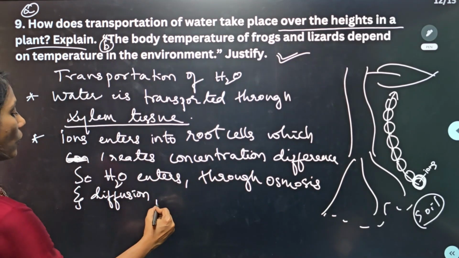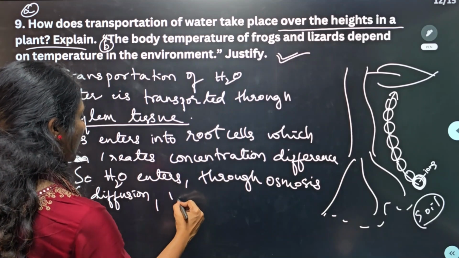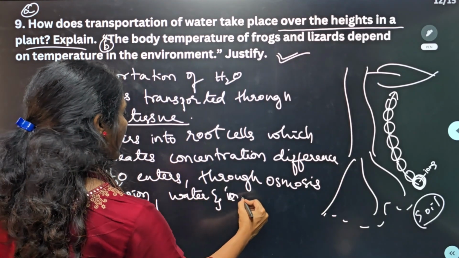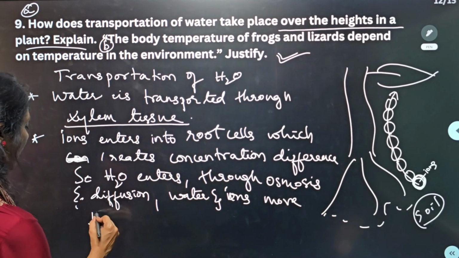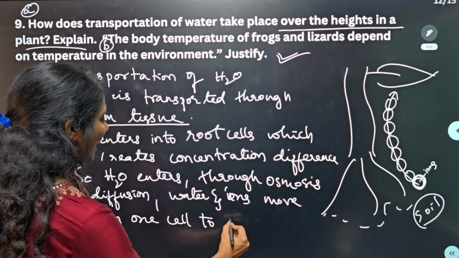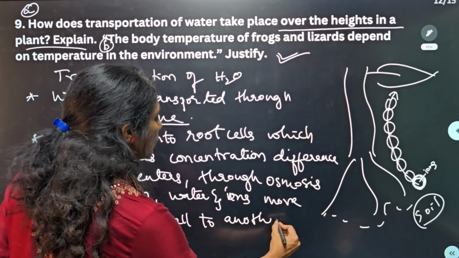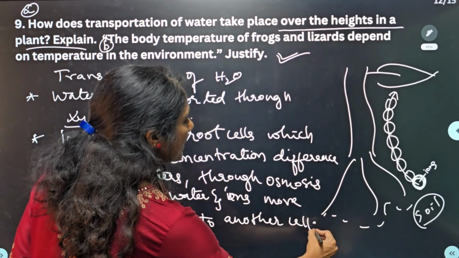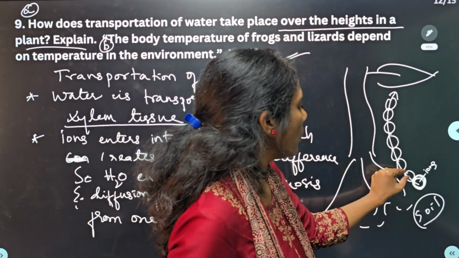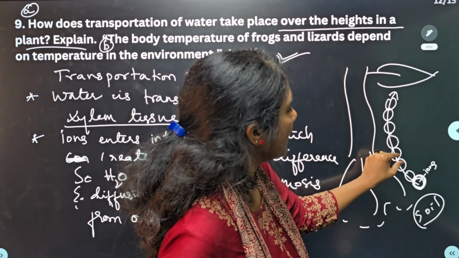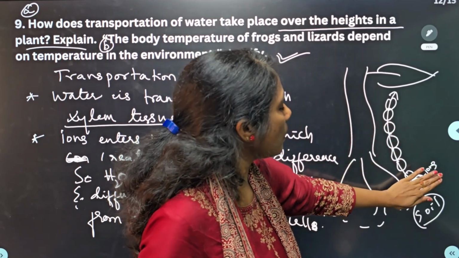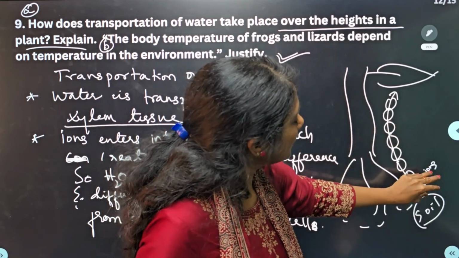The water and ions move from one cell to another cell. The ions move first, later water. Ions move, water later. Like that, through the process of diffusion and osmosis, to some extent the ions and water are going up.